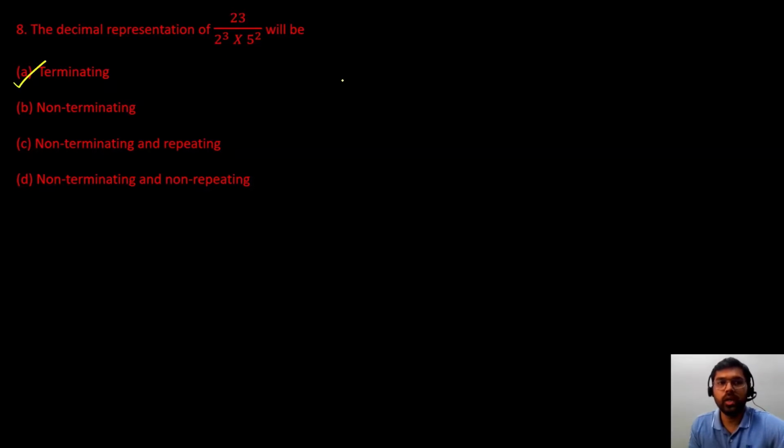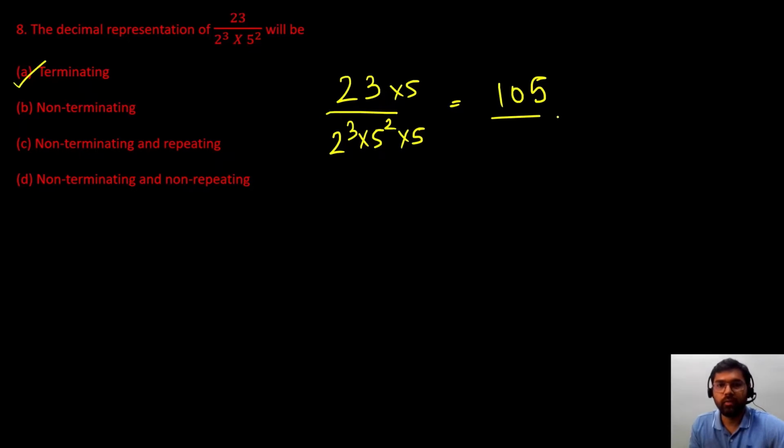If you want to convert it into a decimal representation, what we can do here is, we have three 2's and two 5's. So we have to make an equal number of 2 and 5 here. So I will multiply by 5 in the denominator and in the numerator. My numerator will become 21 into 5, which is 105, divided by 10 to the power 3, and this will give me 0.105. So you can see we have converted the given number into decimal and this is a terminating decimal. So the answer of question number 8 would be option A.